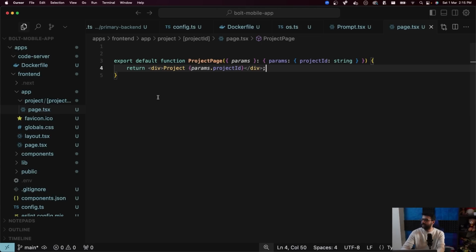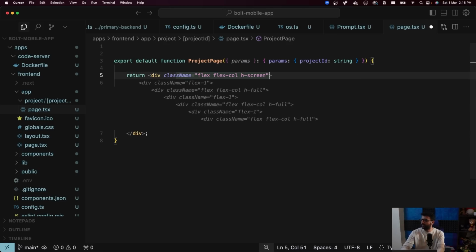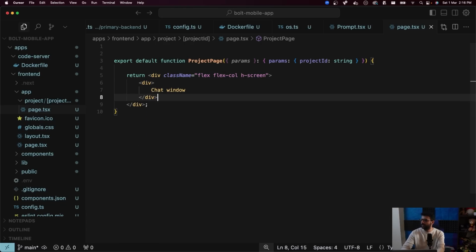Now I need to show a chat bar on the left and VS Code on the right. So before any of that though, I need to hit the server immediately. No, I can send it slowly. So let's do a div class name equal to flex h-screen. That's flex too much. Div chat window and div. This one's going to be an iframe.